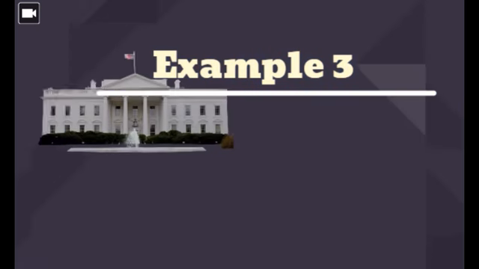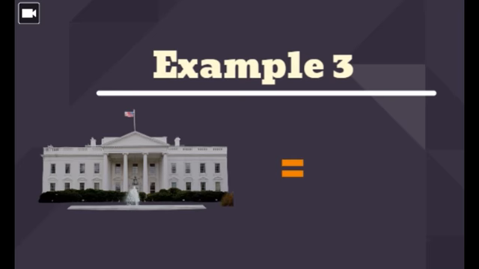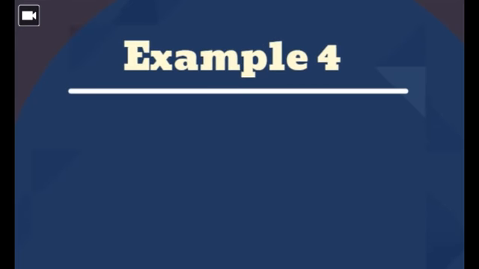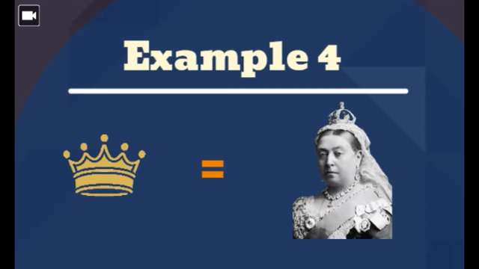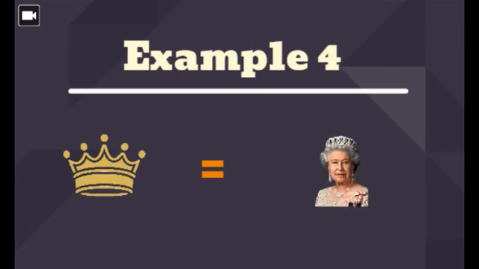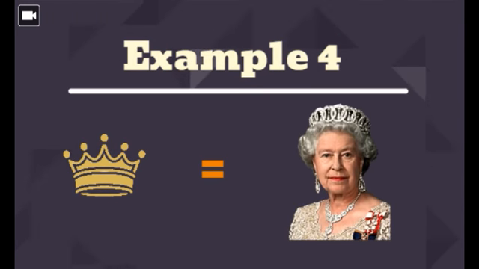The word White House is closely related to the United States government, the president, advisors, and important political affairs. Therefore, the White House represents the executive branch and the United States government. We usually use crown to describe monarchies and queens and kings.